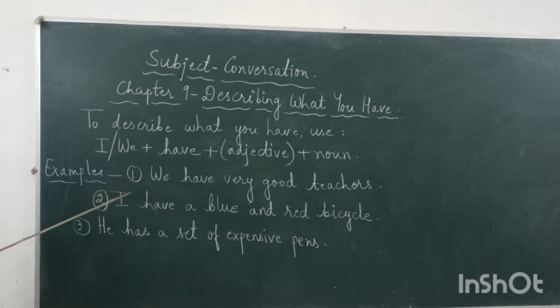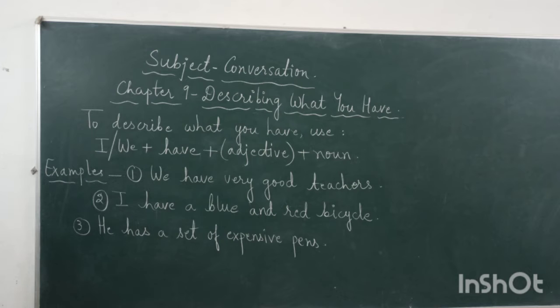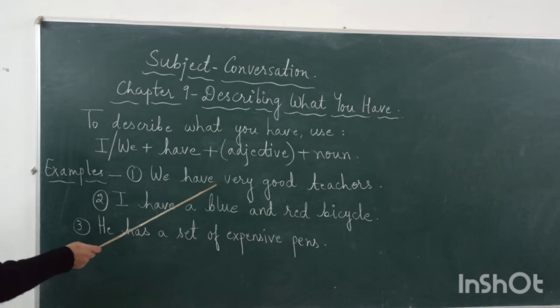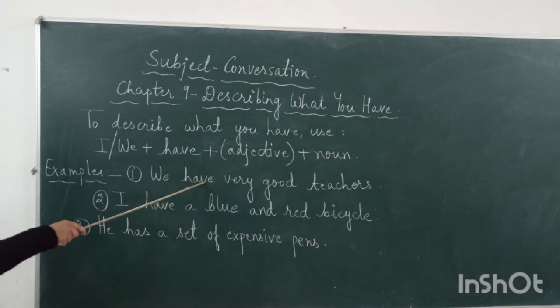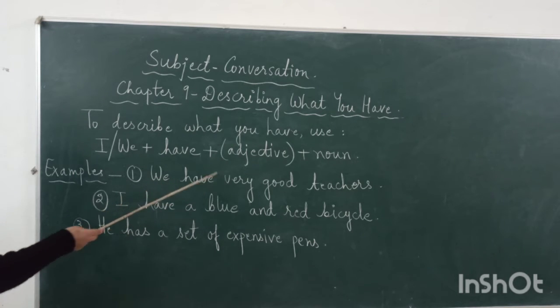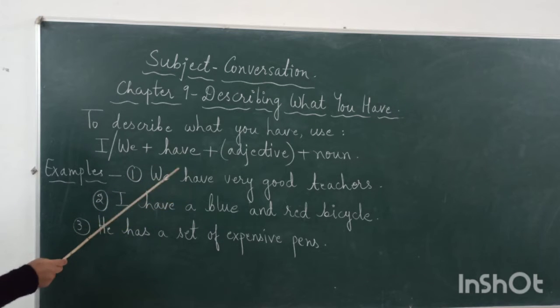First one, we have very good teachers. In this example, you can see that we have described the noun teachers. And what adjective did we use to describe teachers? We used the adjective very good. So this is the correct way, and in the beginning we use we plus have. Now children, remember, when do we use have or has? We use have with pronouns we and I, and also with plural nouns. And we use has only with singular nouns.